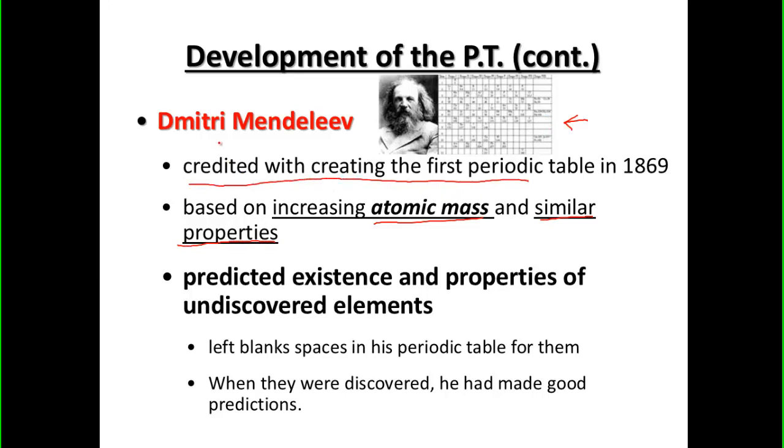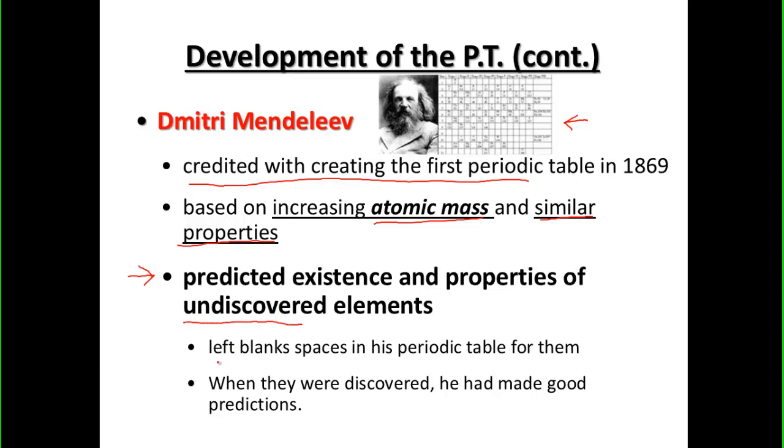So Dmitri Mendeleev, our periodic table now, the biggest difference is that it's arranged from left to right instead of up and down. So very similar. Now, where he got so much credit was the fact that he predicted the existence and properties of certain elements that were undiscovered.